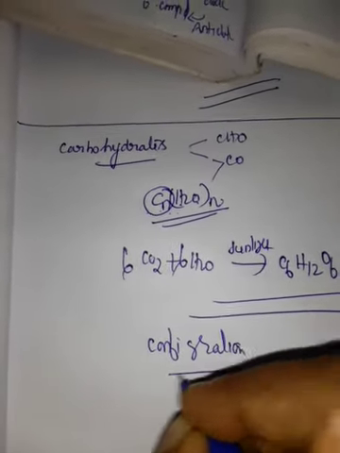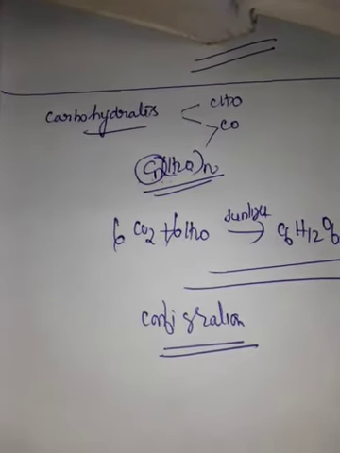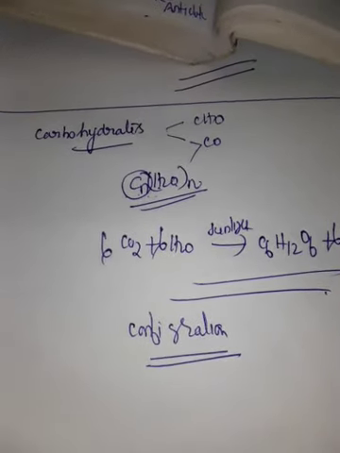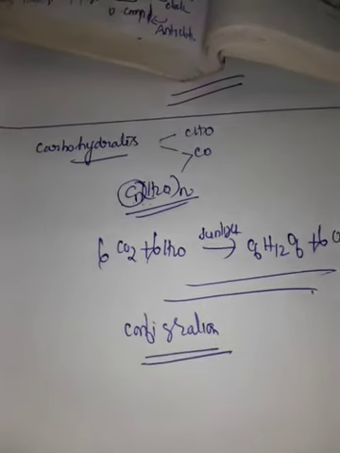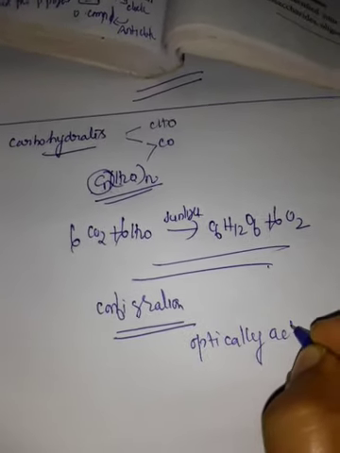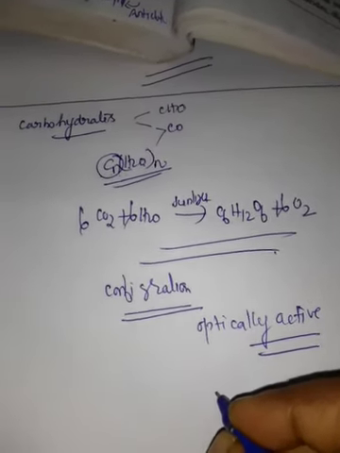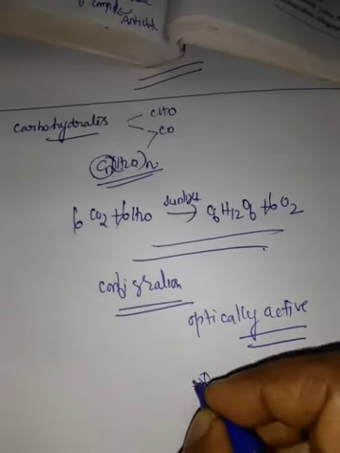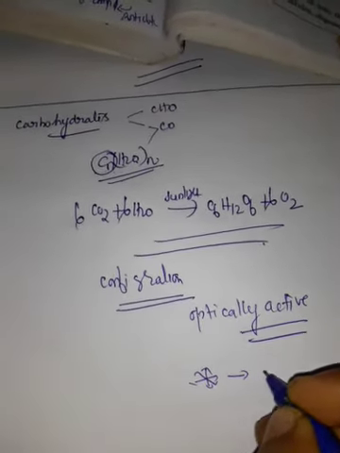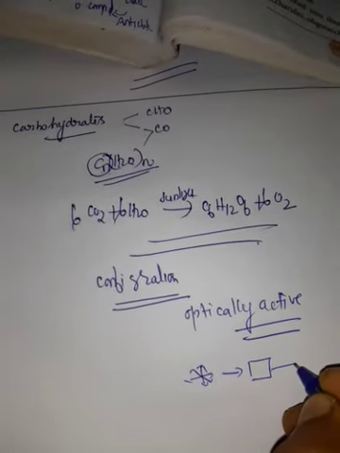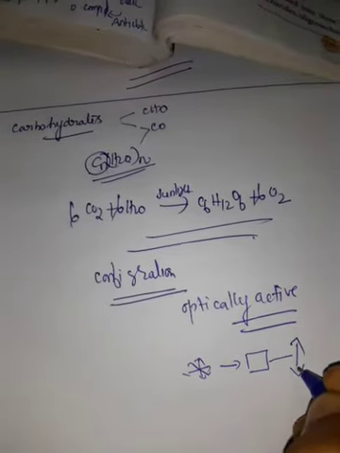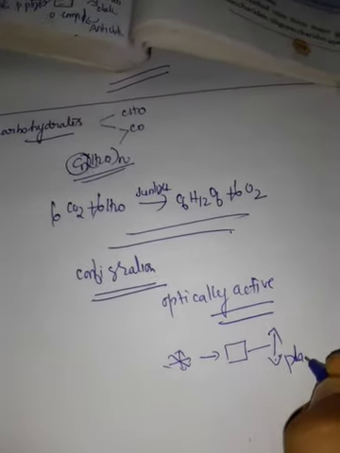What is meant by configuration? Configuration means the spatial arrangement of bonds and atoms. Almost all carbohydrates are optically active. What is meant by optically active? Ordinary light vibrates in all directions. When such ordinary light is passed through a nicol prism, the emergent light is found to vibrate in only one direction. This light is called plane polarized light.